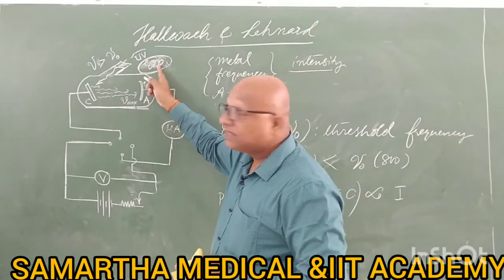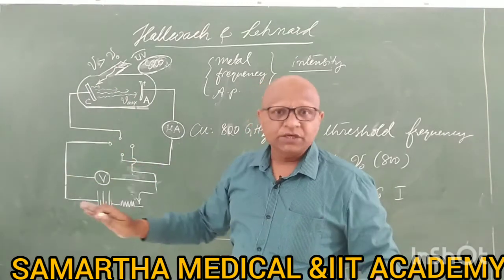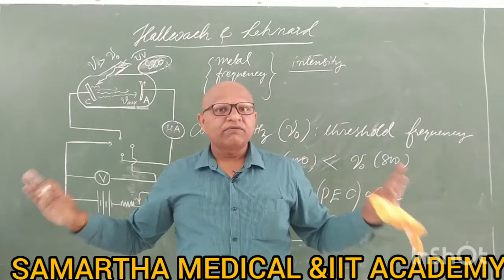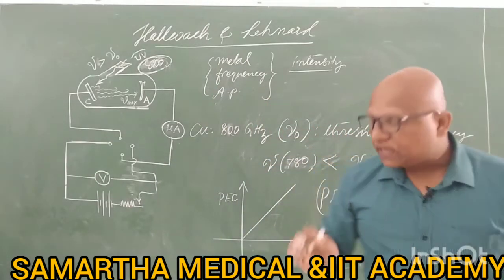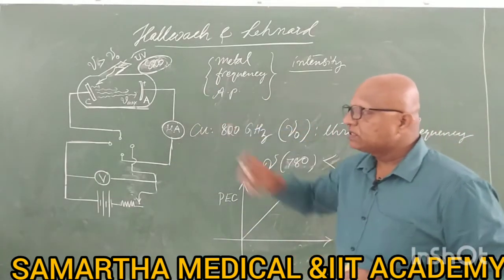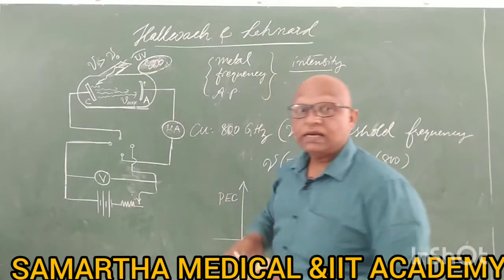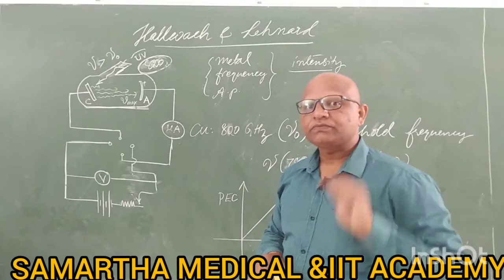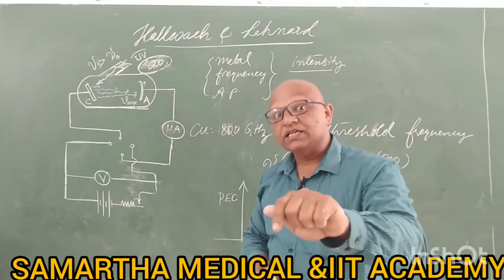For a frequency less than the threshold frequency, whatever the brightness you use, you are not going to get the photoelectric effect. So this fact tells you a very important thing, that the emission of electrons is mainly based upon the frequency, not on the intensity. It means intensity has nothing to do with the kinetic energy of the electrons.